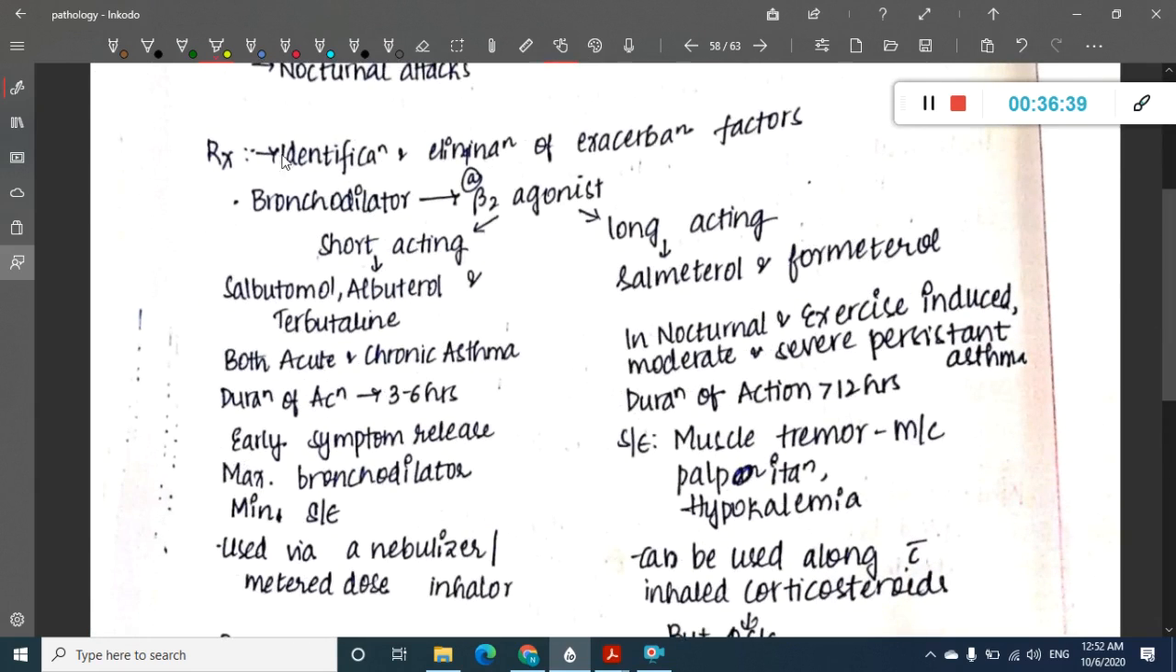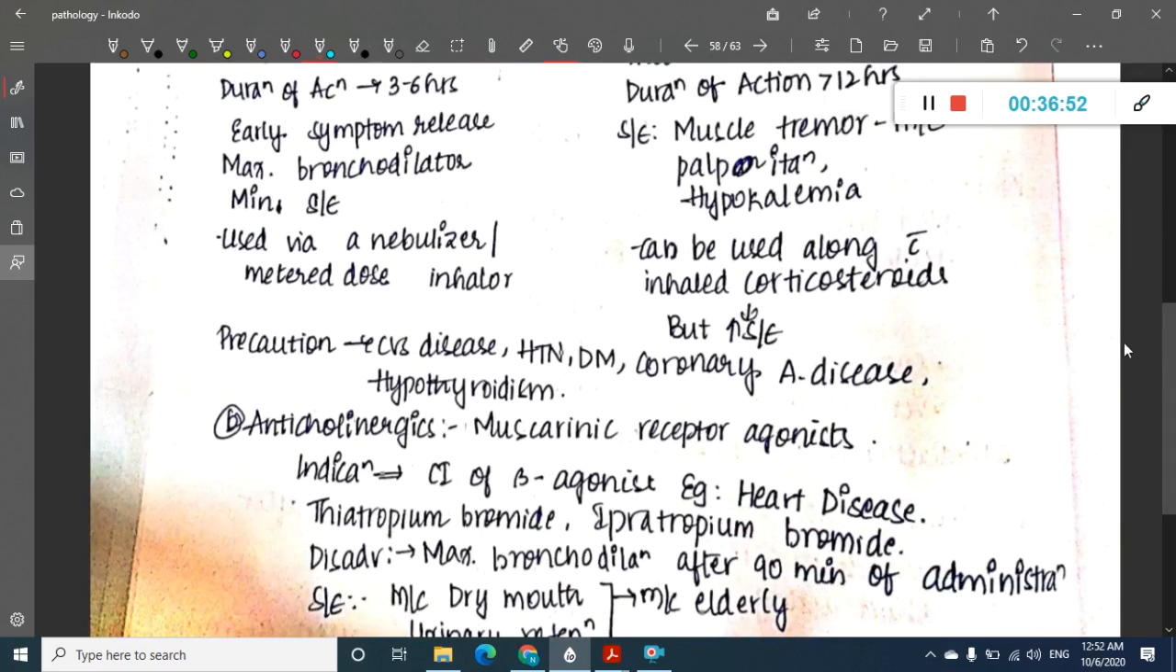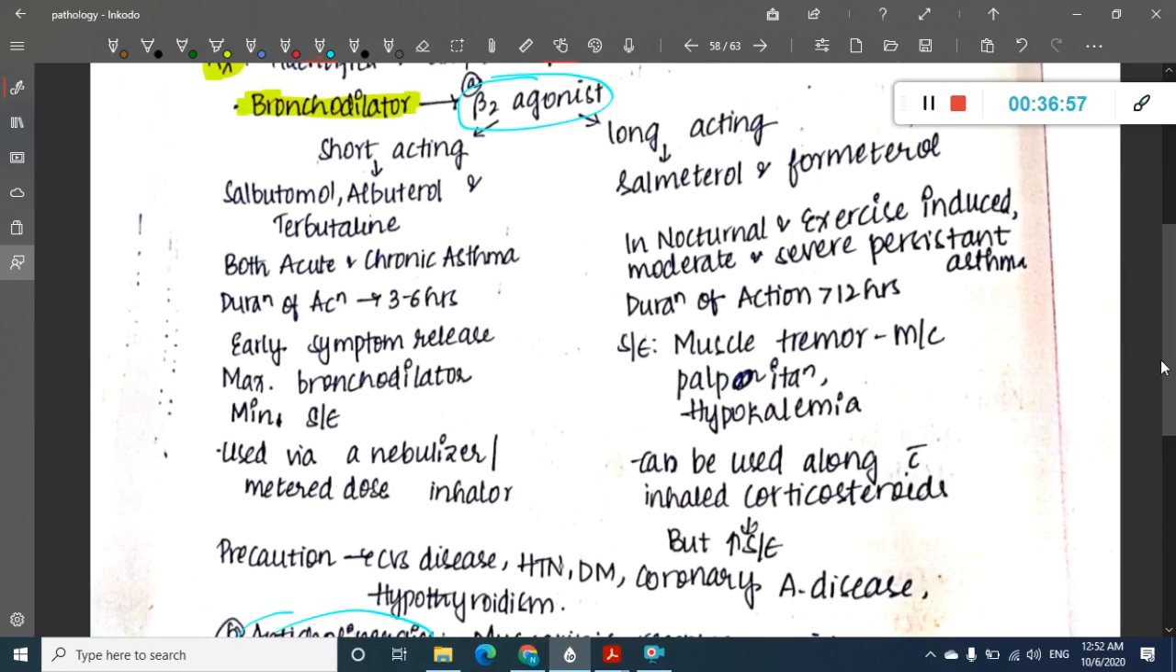Then what are the treatments? For this you should give bronchodilators. Among the bronchodilators, beta-2 agonists can be given, and you can also give anticholinergics. These beta-2 agonists can be short acting and long acting. In short acting beta-2 agonists, you can give salbutamol, albuterol, terbutaline. In both chronic and acute asthma, these short acting bronchodilators can be given.